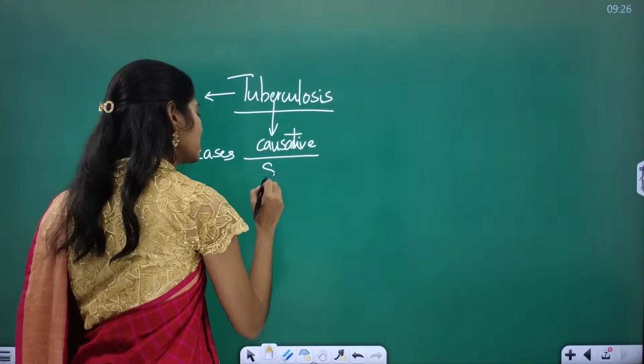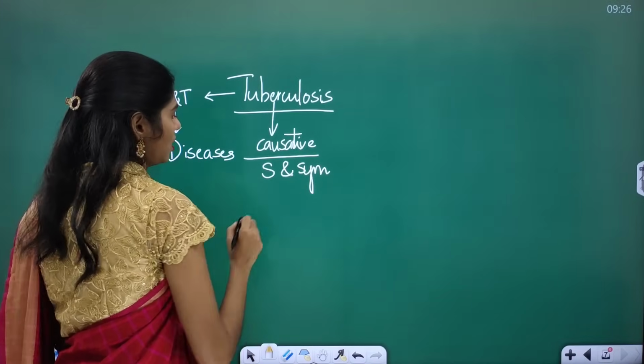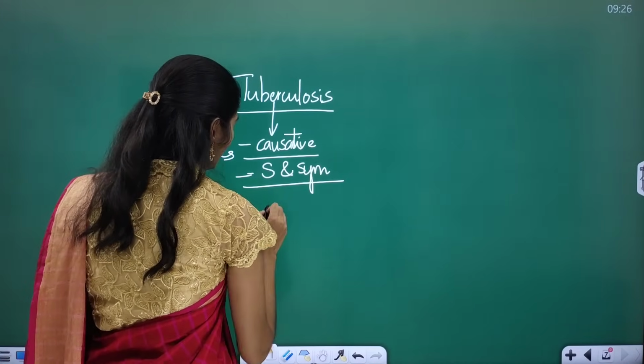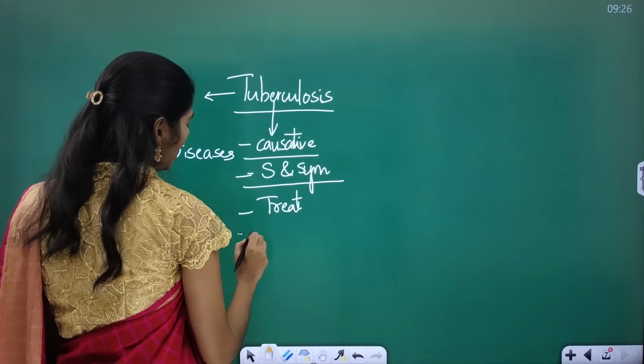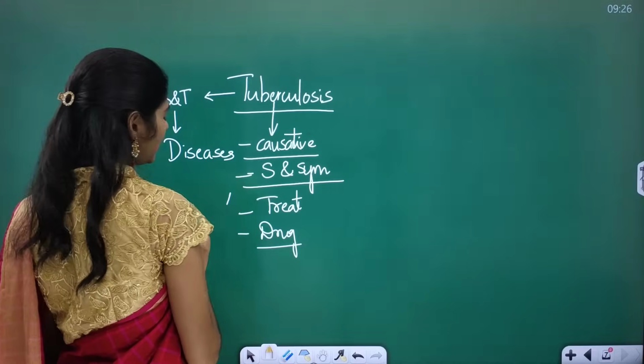And you have to see the signs and symptoms, what is the treatment, and the drugs, like which are the first line drugs and which are the second line drugs.